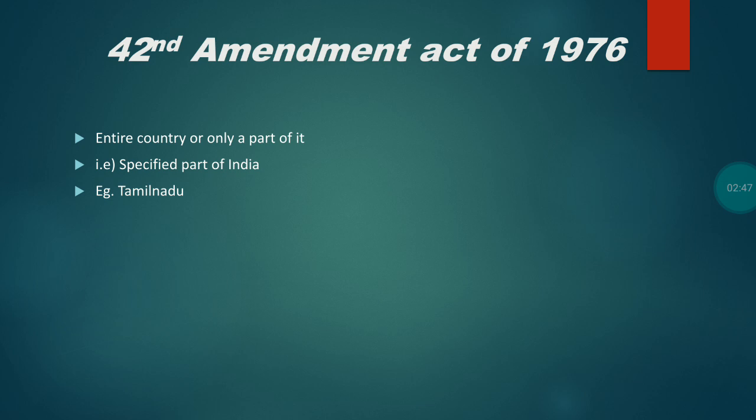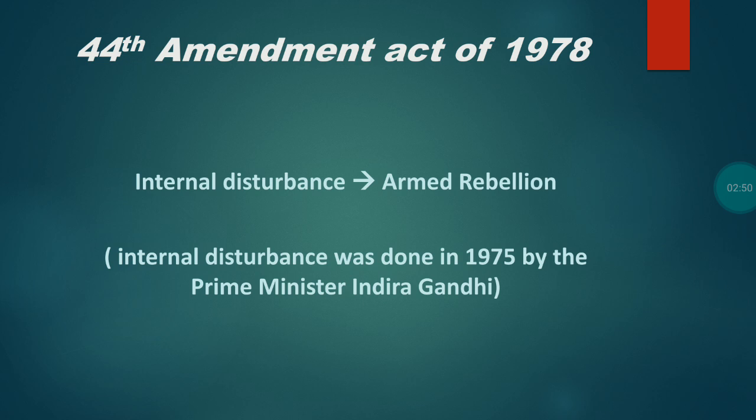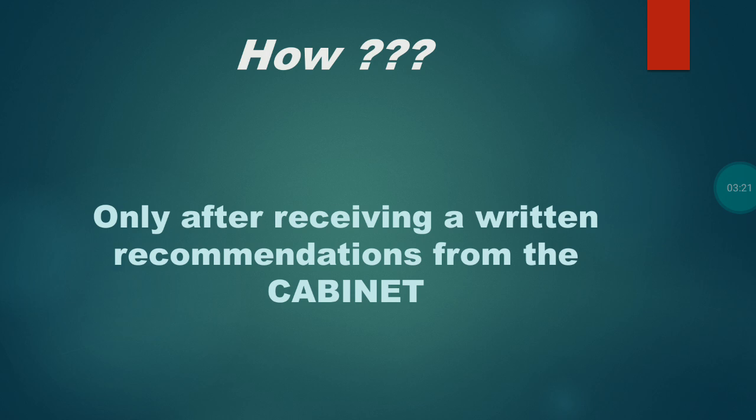Originally, the Constitution mentioned internal disturbance as the third ground for the proclamation of national emergency. But this expression was too vague and wide in connotation. Therefore, the 44th Amendment Act of 1978 changed internal disturbance into armed rebellion. That is, it is no longer possible to declare a national emergency on the grounds of internal disturbance, which was done in 1975 by the Congress government headed by Prime Minister Indira Gandhi.